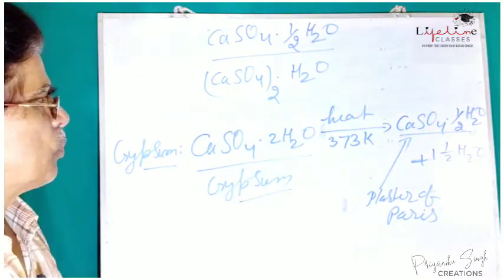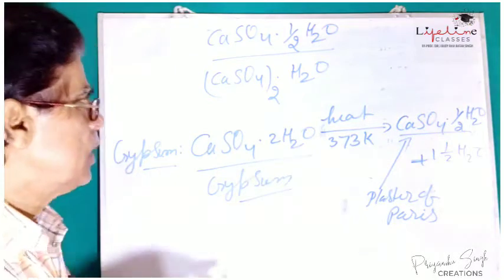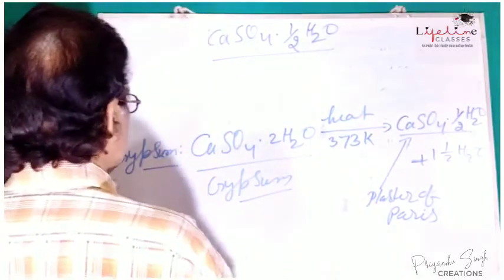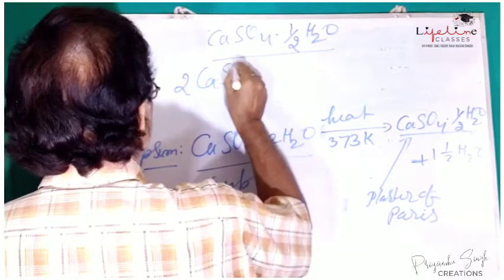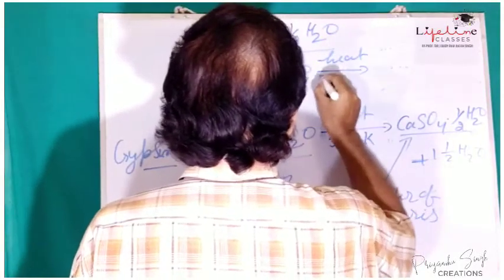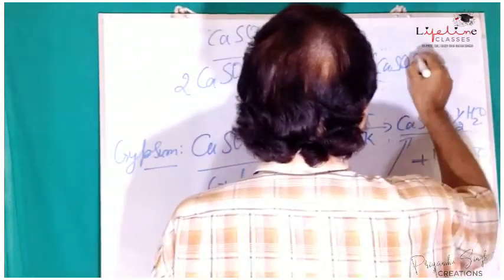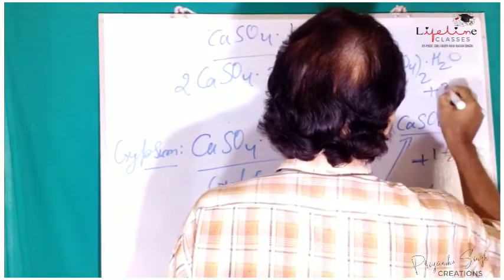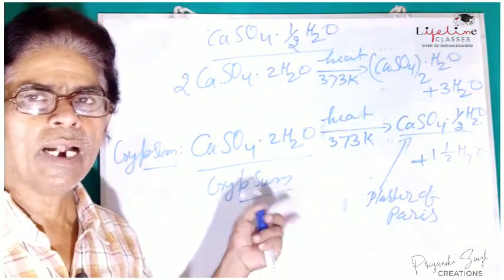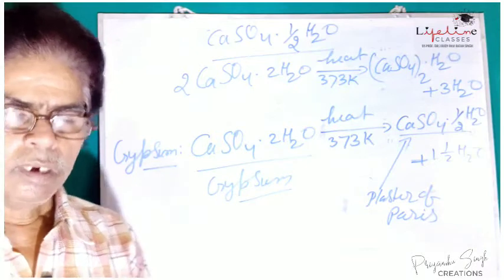Now this reaction associated with the decomposition of gypsum can also be expressed in molecular form as 2 CaSO4 dot 2H2O, on heating at 373 Kelvin, gives (CaSO4) whole twice H2O plus 3H2O, meaning out of 2 moles of calcium sulfate dihydrate, 3 molecules of water get released as water vapor.